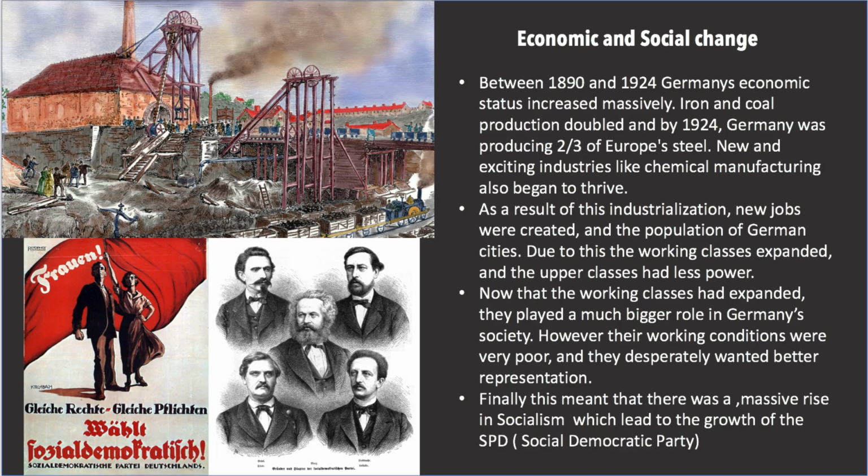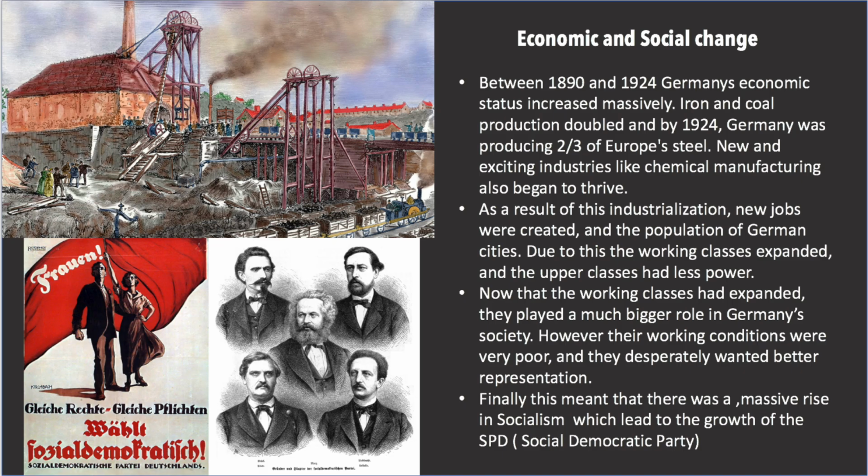In the early 1900s, Germany experienced massive economic and social changes. Between 1890 and 1924, Germany's economic status increased massively. Iron and coal production doubled, and by 1924, Germany was producing two thirds of Europe's steel. New and exciting industries, such as chemical manufacturing, also began to thrive. As a result of this industrialisation, new jobs were created, and the population of German cities increased too. Due to this, the working classes expanded and the upper classes had less power.